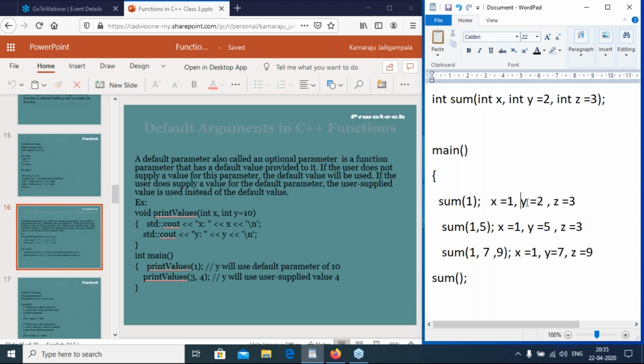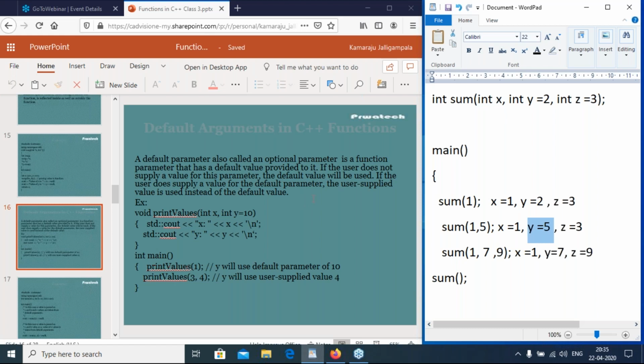What are the default values? y equal to 2 and z equal to 3. If the user supplies a value for the default parameter, the user-supplied value is used instead of the default value. I am passing 5, then instead of y equal to 2, we are using y equal to 5. Z is the default parameter.